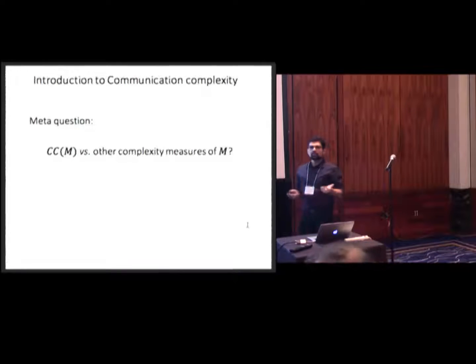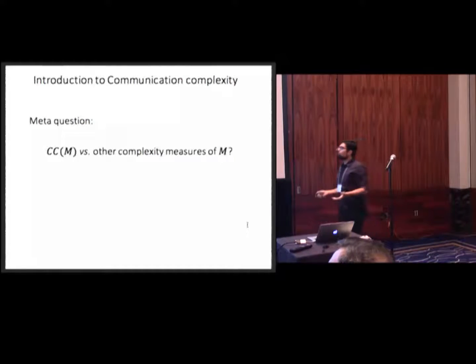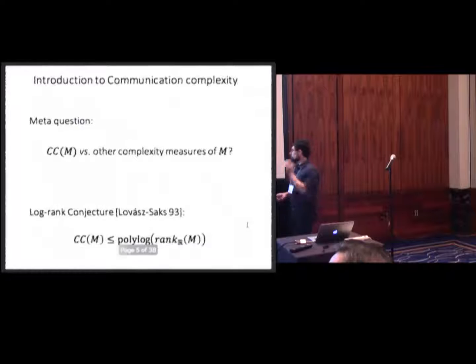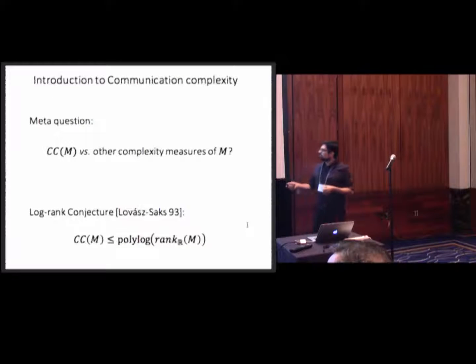Okay? Well, now, after this definition, an immediate meta question that one could ask is, what is the relation of communication complexity with other natural complexity measures of your matrix? And one of the most natural measures of complexity is the rank of the matrix over the real numbers. So one of the most important conjectures in the area is given by Lovász and Saks, called the log-rank conjecture, that says communication complexity is always bounded by polylogarithm of the rank of the matrix.